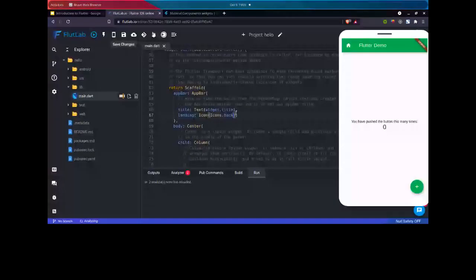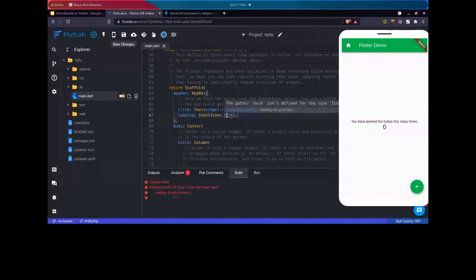So these are the material components that are present inside our material class, like app bar, bottom navigation. We can get the drawer, the scaffold, the tab bar, and other features. Which just means these classes are all pre-written by the developers. We just have to change the widgets according to our need, and we don't have to write all of them from scratch. Let's say I want to have a back button here.